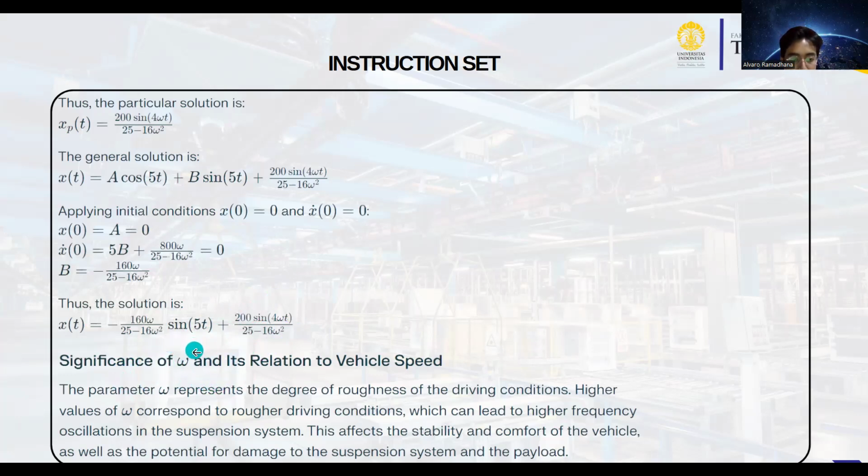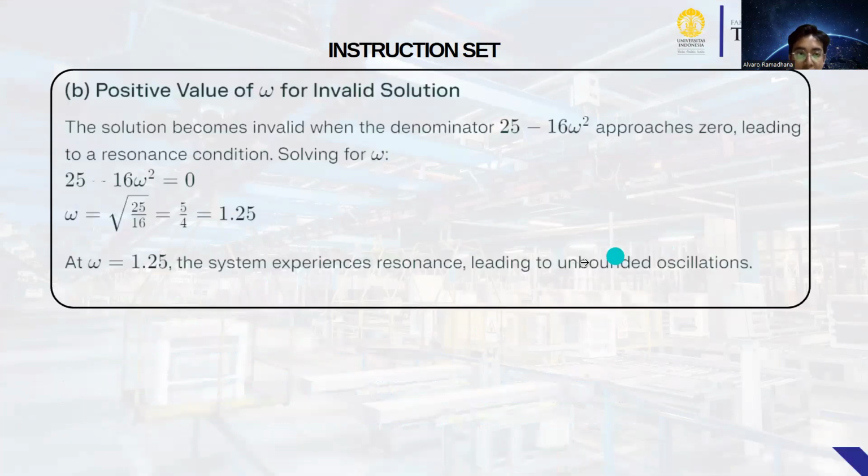The parameter omega represents the degree of roughness of the driving condition. Higher values of omega correspond to rugged driving conditions, which can lead to higher frequency oscillation in the suspension system. This affects the stability and comfort of the vehicle as well as the potential for damage to the suspension system and the payload.